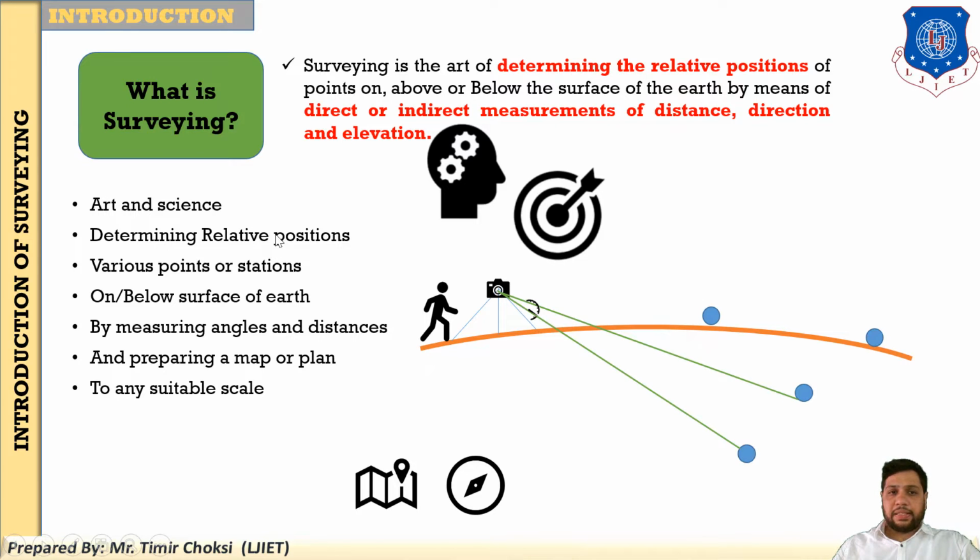It is the art and science of determining the relative position of various points or stations on or below the surface of the earth by measuring the angle as well as the distance, and preparing the map or plan to any suitable scale. That is our main goal, you know that. I have explained the difference between a map and a plan and the different types of angles in the next slide or the next session. So students, this is the important definition of surveying.